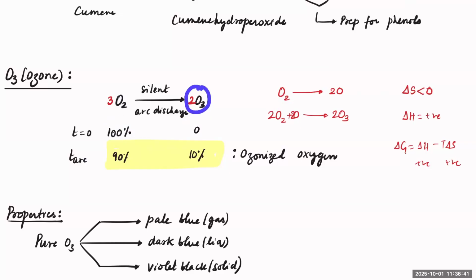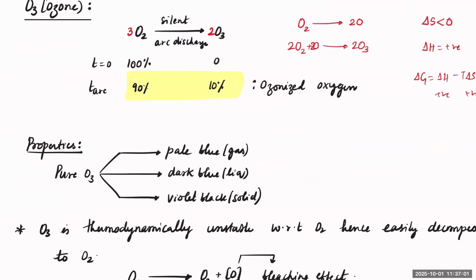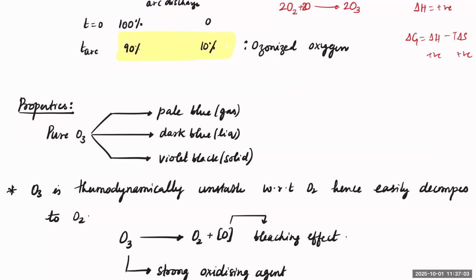If you leave O3 for a long time, it will naturally come back to O2. And when you have this percentage, 90% and 10%, not just 90, I mean any amount of ozone present in that oxygen environment, it is called ozonized oxygen.